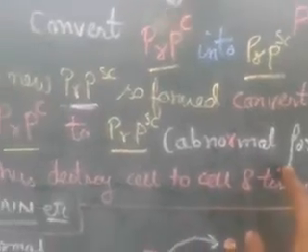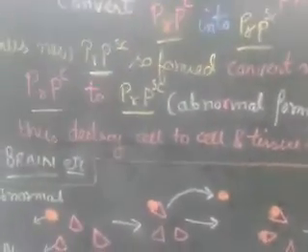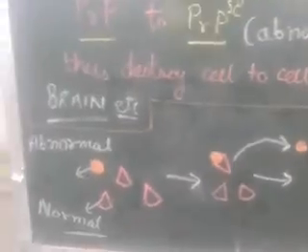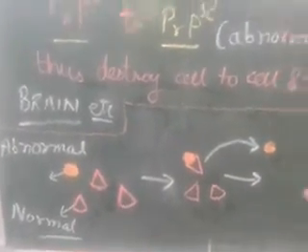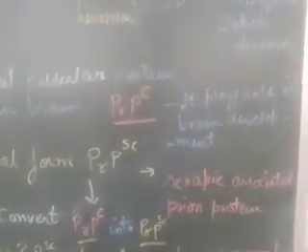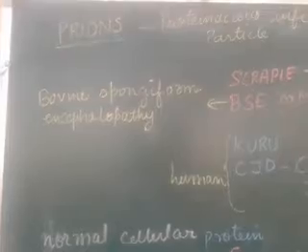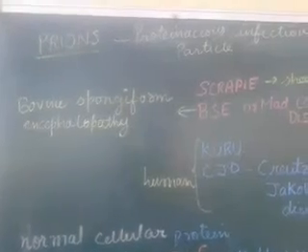So the newly formed PrPSc converts more and more normal protein, PrPC, into PrPSc, the abnormal protein, and thus one by one it destroys cell to cell and tissue to tissue. This is how the tissue of the brain gets affected, and ultimately the patient at the age of 60 or 65 or beyond 75 will have insomnia, dementia and the like. There is no cure, there is no medicine for this. Exactly how the conformational change takes place is still unknown to scientists.